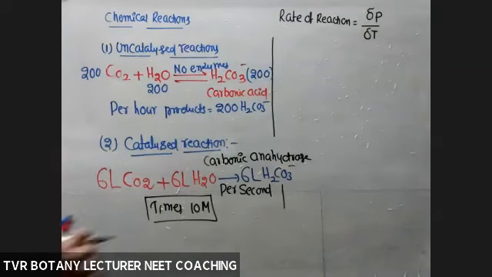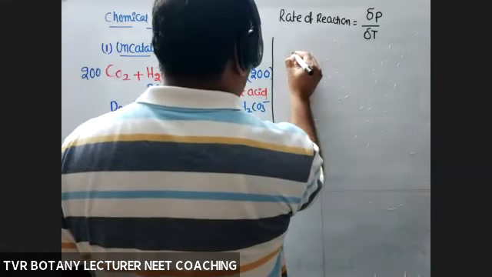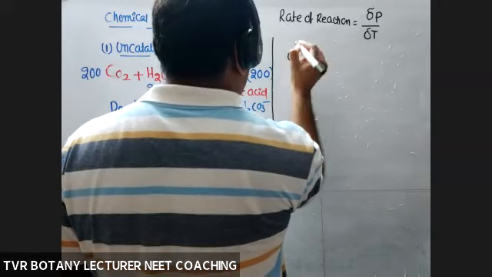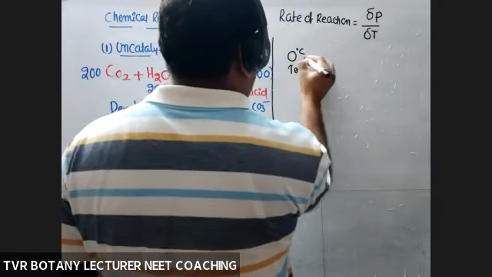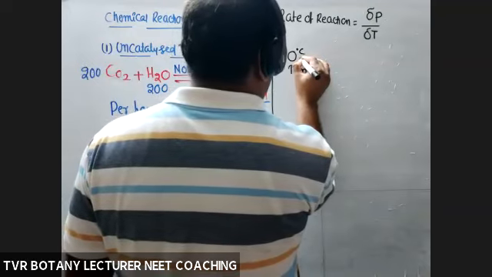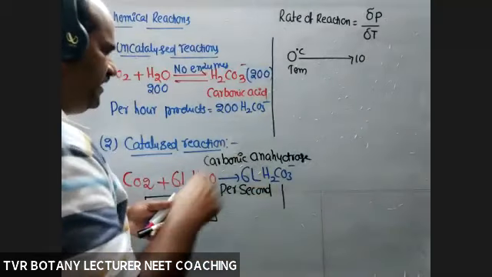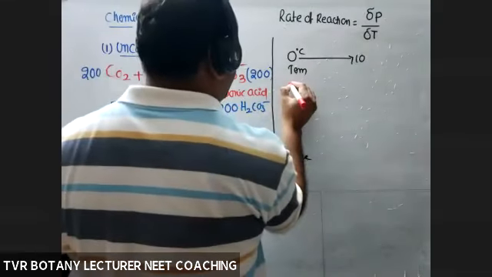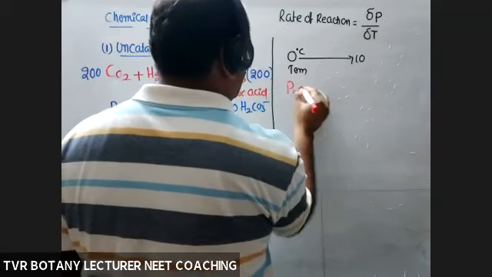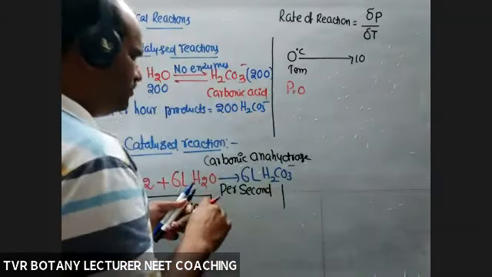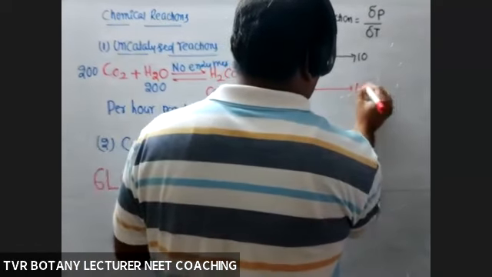Next, the given statement, for example, a temperature of 0 degrees. The temperature is raised from 0 to 10 degrees, for example. At 0 degrees, products are 0. A 10 degree rise means what about the number of products? 10 products.